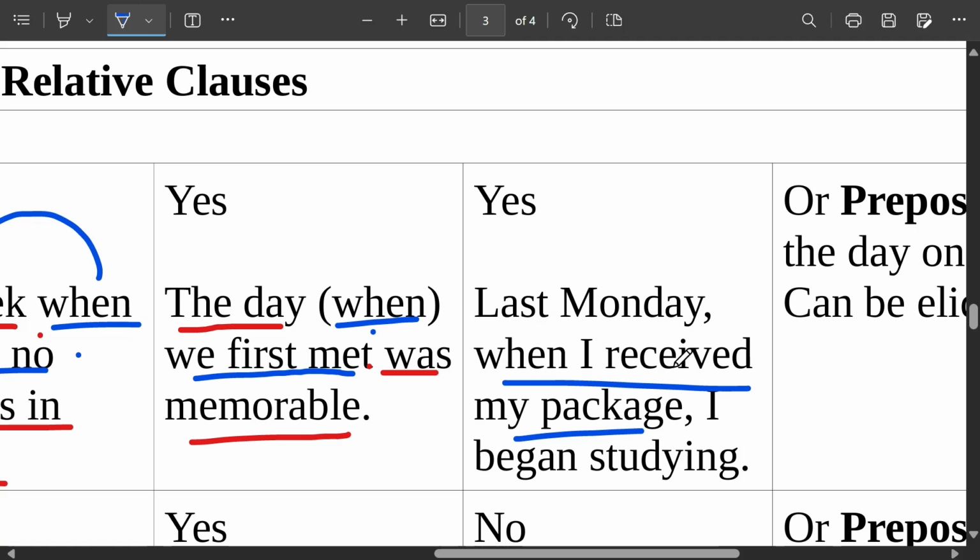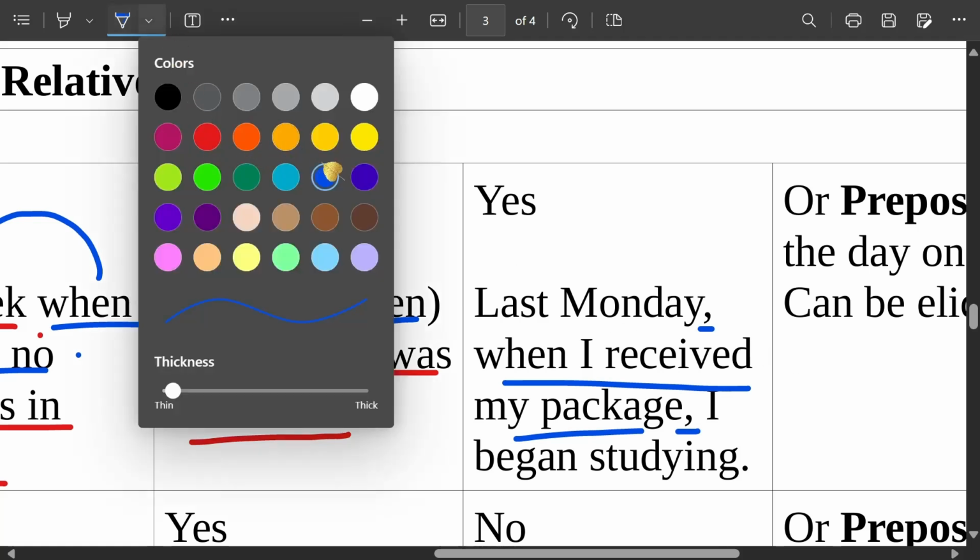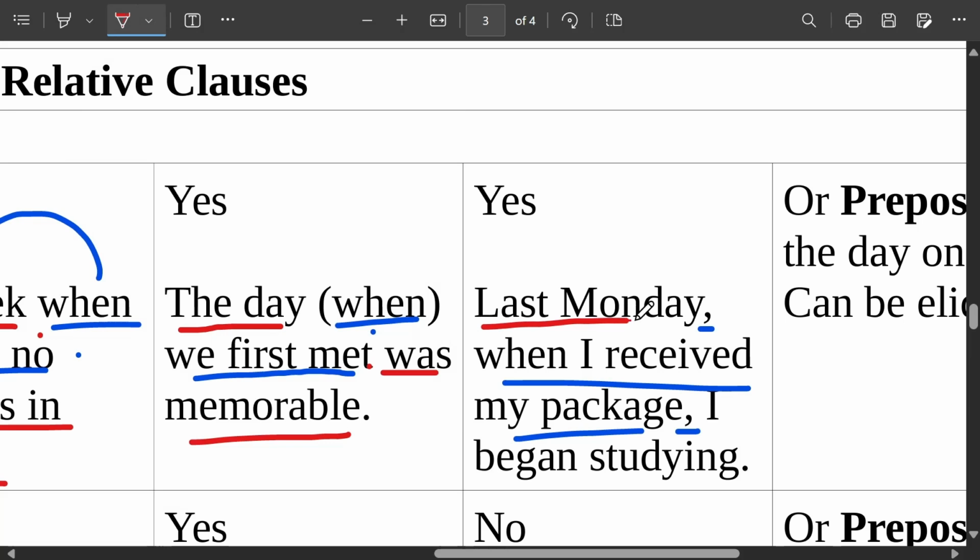So this relative clause is also like an adjective for Monday, but it's just adding extra information. So it's a non-defining relative clause. So you should add a comma. See? Adding these commas, okay? And this relative pronoun, you cannot remove it. You cannot remove it, okay?